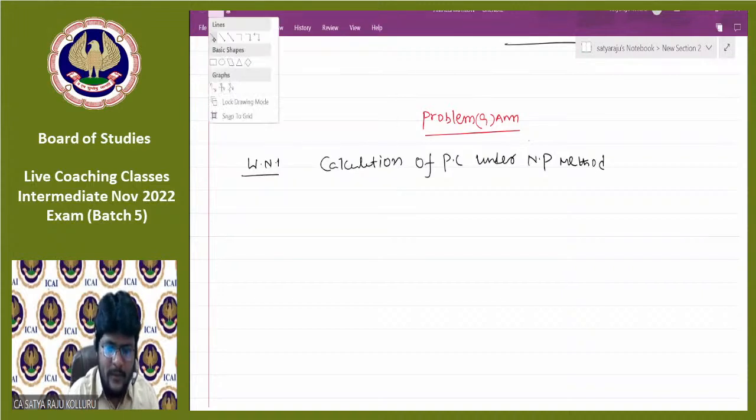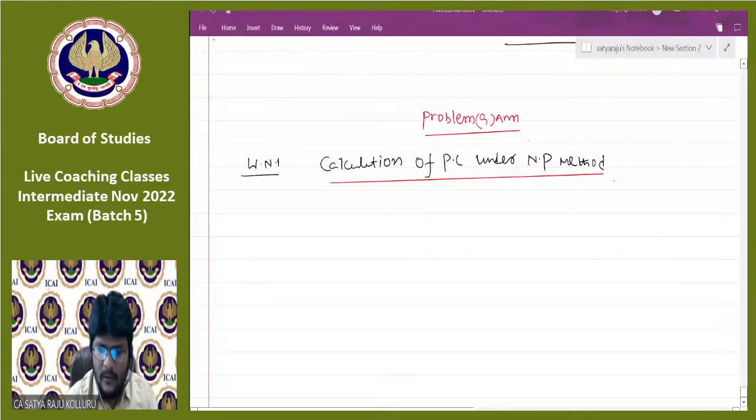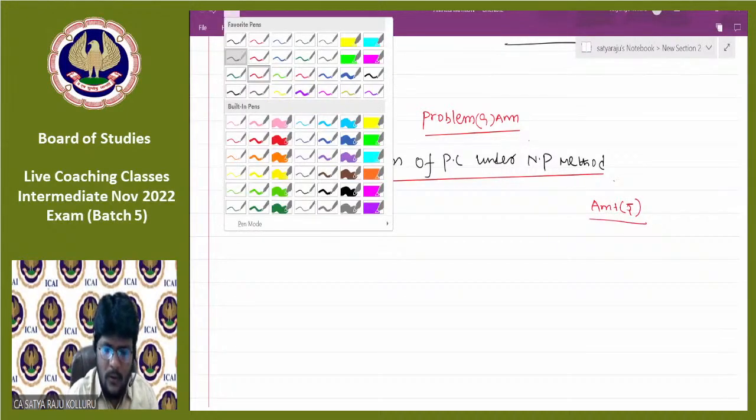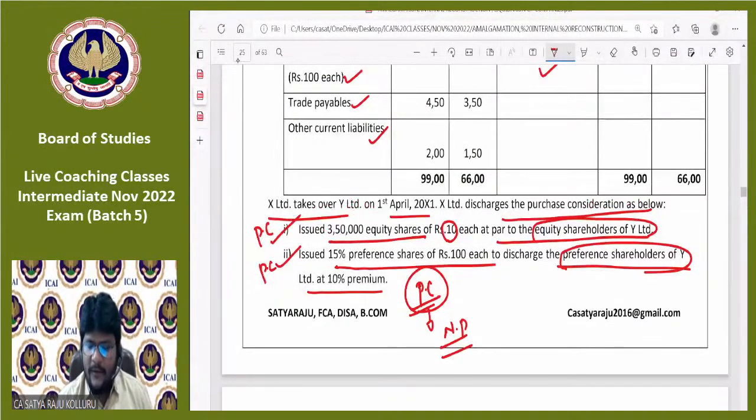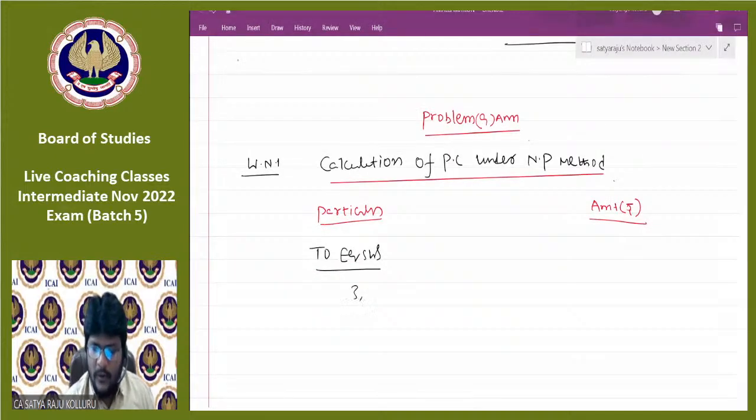Now, how to calculate PC under net payments method, guys? Particulars, amount in rupees. First, amount payable to equity shareholders. It is clearly given that 3,50,000 equity shares of 10 each at par to the equity shareholders of Y Limited. You can put the same information, 3,50,000 equity shares at the rate of 10 each. That will be 35 lakhs.